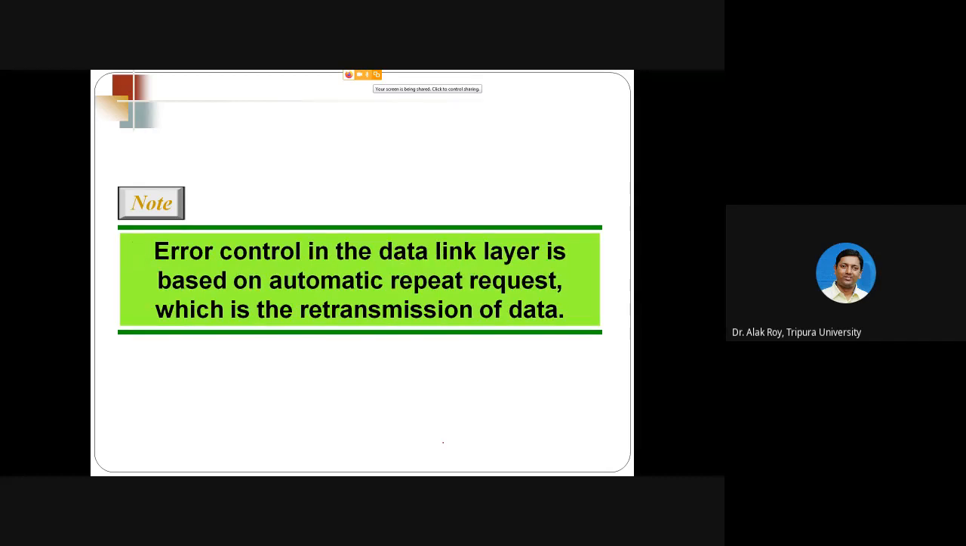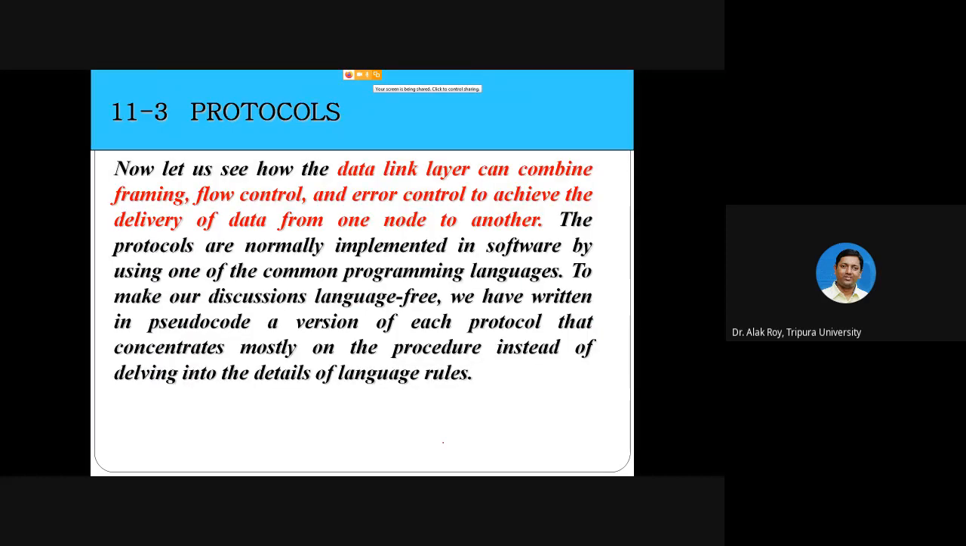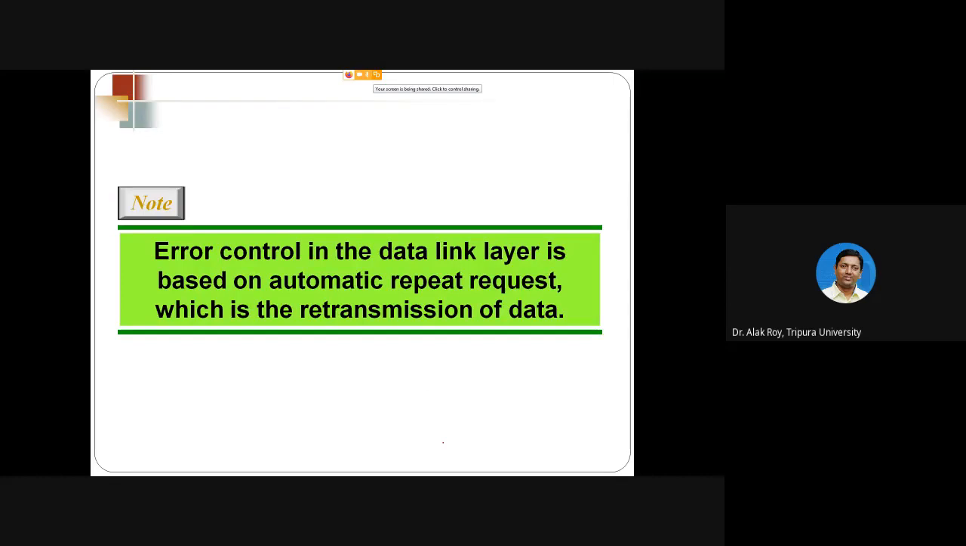And error control is based on automatic repeat request, which is retransmission of data. It means if you detect that some error has occurred, then you should use the concept of automatic repeat request. If an error happens, retransmit the data. That is the concept of error control.